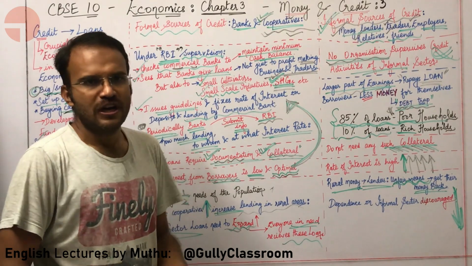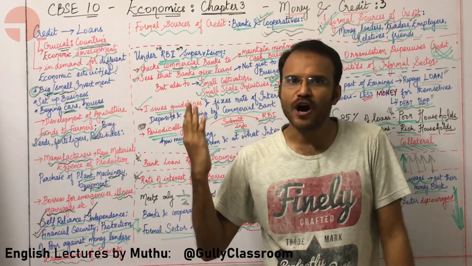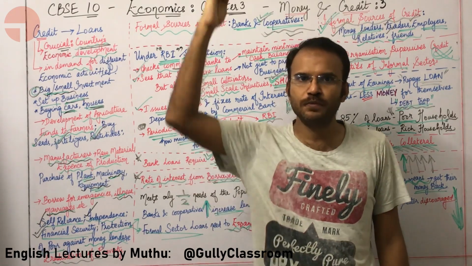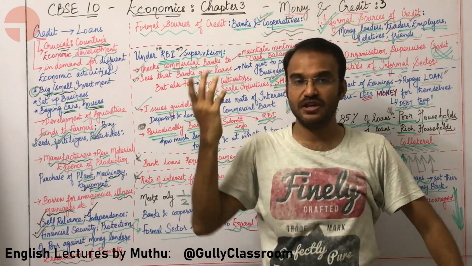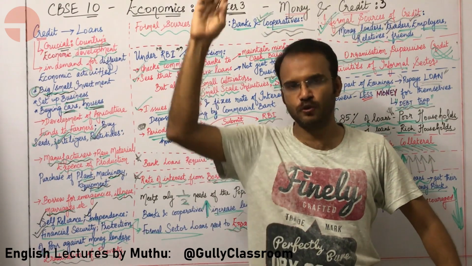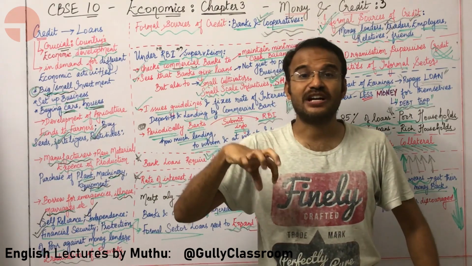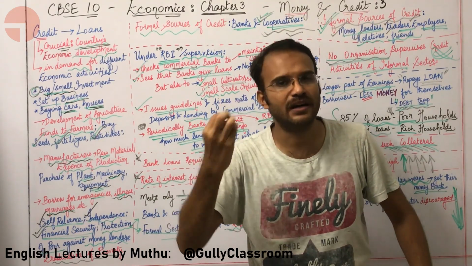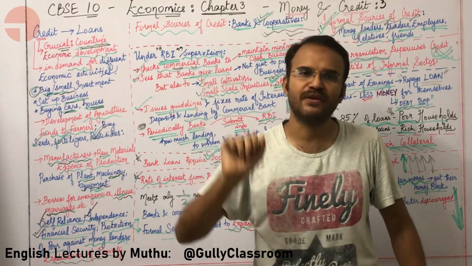Looking at this, we are able to understand that the formal sources of credit need to be encouraged and the informal sources of credit need to be discouraged. The formal sources of credit need to be encouraged because the rate of interest is low, they are comfortable for the borrower, and they are helping the economy of our country.